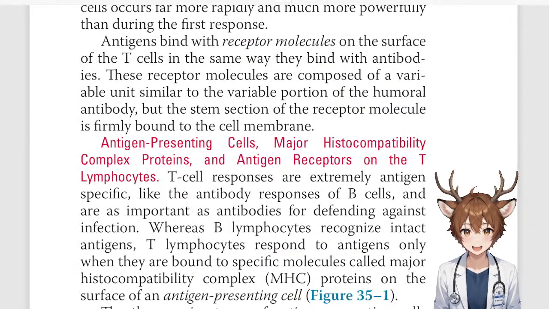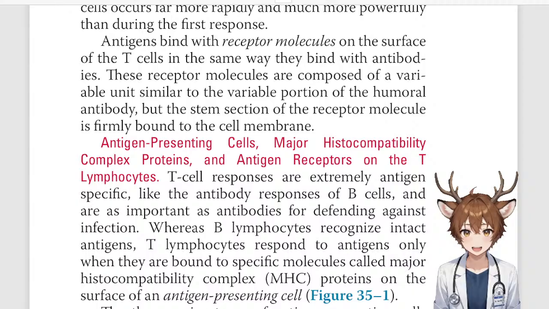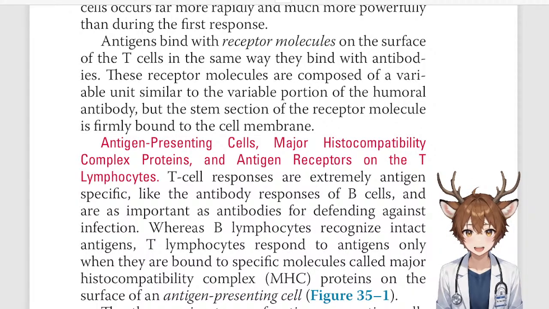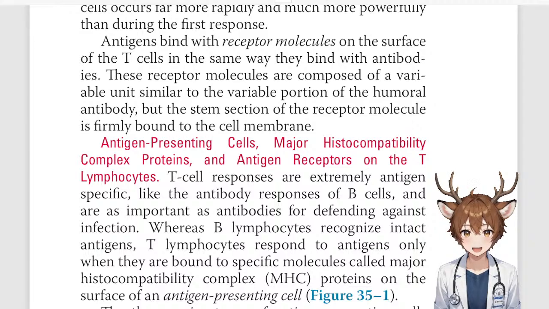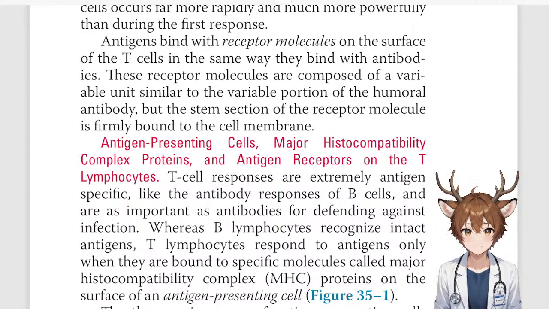Antigens bind with receptor molecules on the surface of the T cells in the same way they bind with antibodies. These receptor molecules are composed of a variable unit similar to the variable portion of the humoral antibody, but the stem of the receptor molecule is firmly bound to the cell membrane.